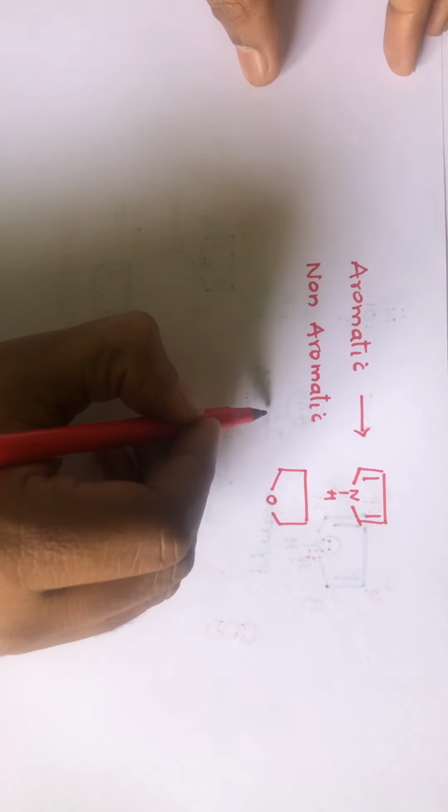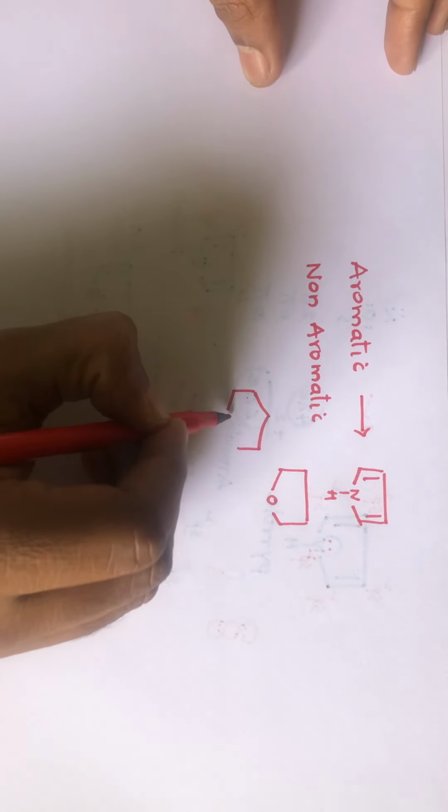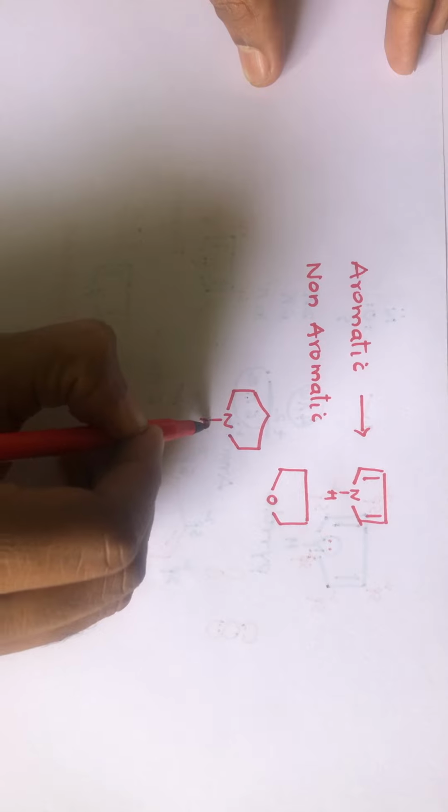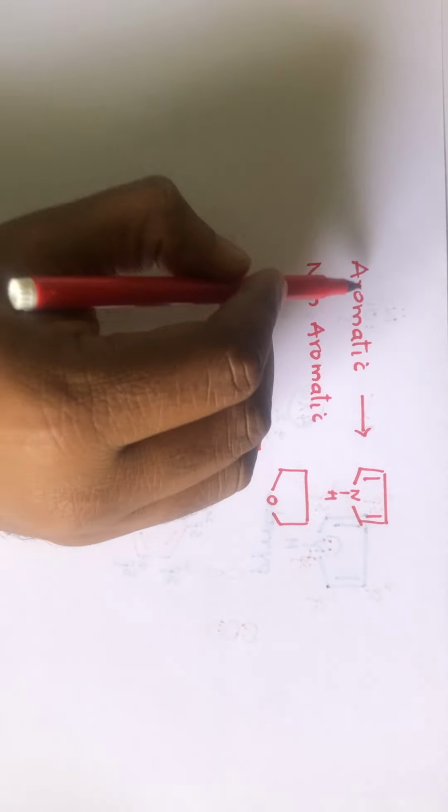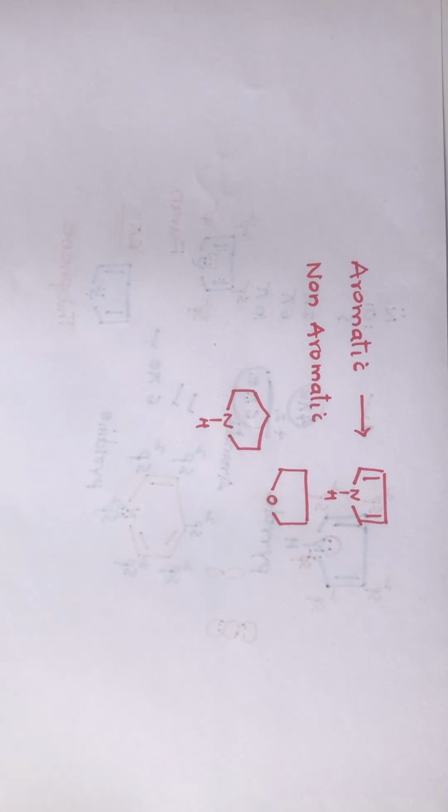Or if we have something like this, this is also not an aromatic heterocycle, right? This is how we classify the compounds based on the ring: 5-membered, 6-membered, 7-membered, and so on. 5-membered containing 1 heteroatom, 5-membered containing 2 heteroatoms, then 6-membered containing 1 heteroatom, and 6-membered containing 2 heteroatoms. Then we have aromatic and non-aromatic heterocycles.